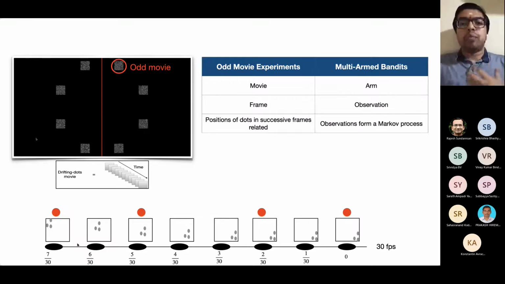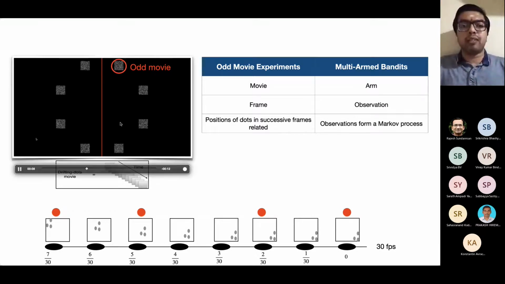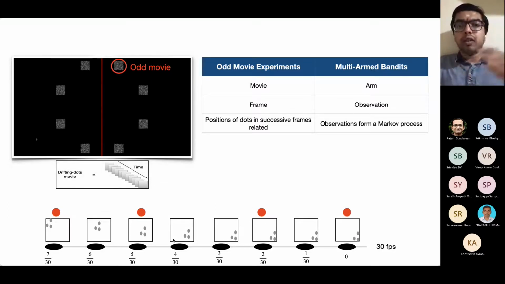Now, we assume the positions of the dots in successive frames of a movie are dependent on each other. For example, in the odd movie, which is marked here, the dots are moving from the bottom right corner to the top left corner. So the positions of the dots in any two successive frames are dependent on each other, and this can be captured by saying that the observations form a Markov process. We consider the first order Markov dependence.